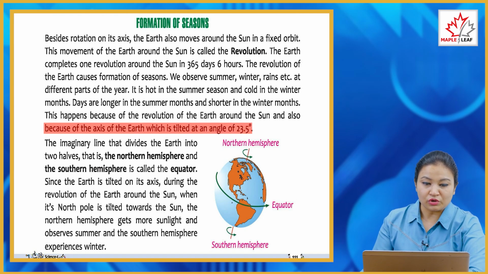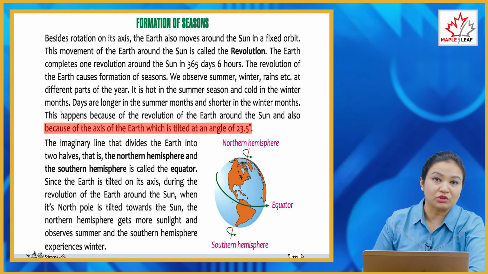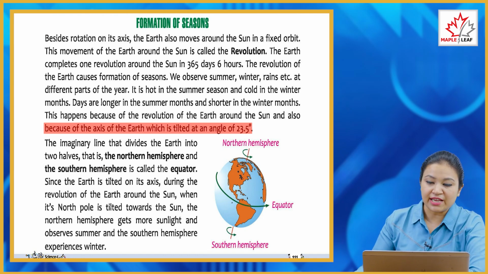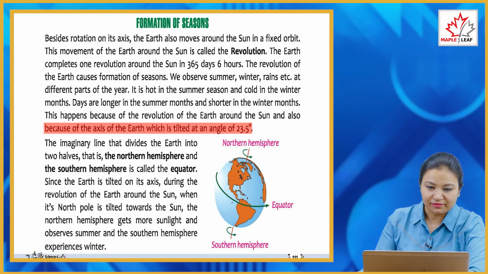23.5 degrees. So besides rotation on its axis, the earth also revolves around the sun, and it completes its revolution in 365 days and 6 hours. So the revolution of the earth causes seasons, or you can say the formation of seasons is according to the revolution of the earth. We observe summer, winter, rain, etc. at different parts of the earth in the year.